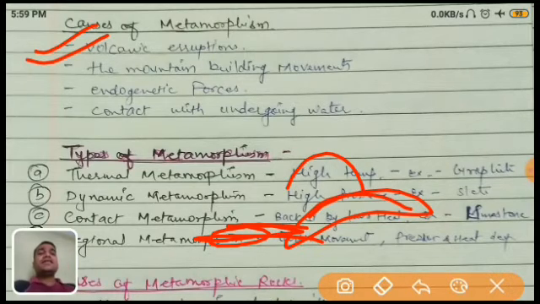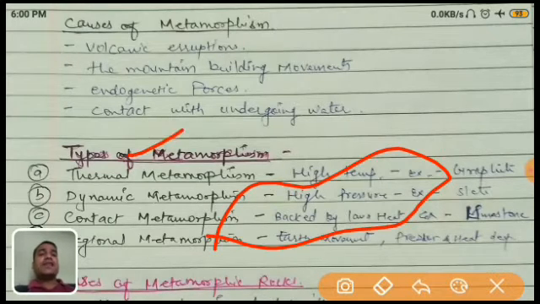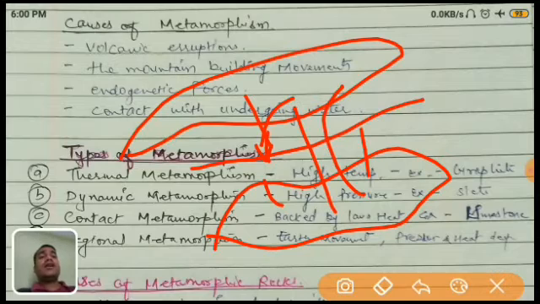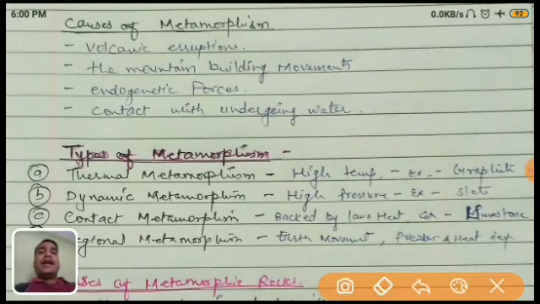Next one is the mountain building movement. There is the movement of plate tectonics, which I already explained in an earlier chapter. Maybe this is one plate and another one is another plate. When both come together, there is a joint. When one comes under the other, the first rock has a second rock above it, which creates more weight on it. That's why there is more pressure and more heat, and that's why it also forms. Then there are endogenic forces. I already told you, because they are inside the earth, there are endogenic forces.